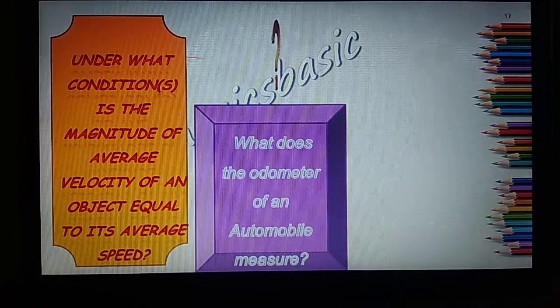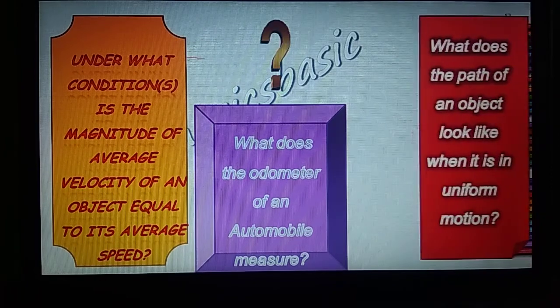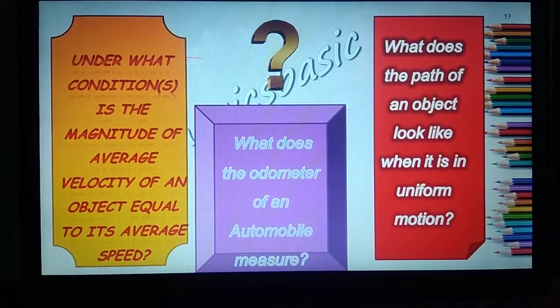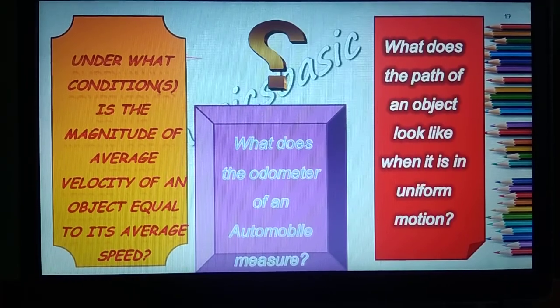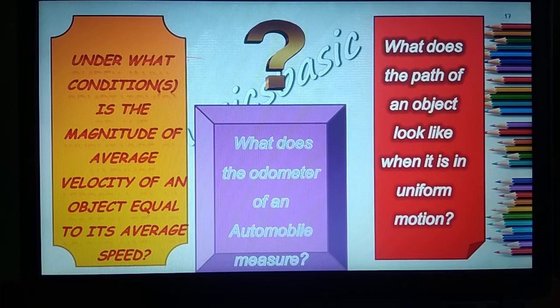Our second question is, what does the odometer of an automobile measure? And the third one is, what does the path of an object look like when it is in uniform motion? That means when you are moving under uniform motion, equal distance in equal time intervals, then what will be the path? Whether it will be circular, a straight line, or a rectangle. Clear?